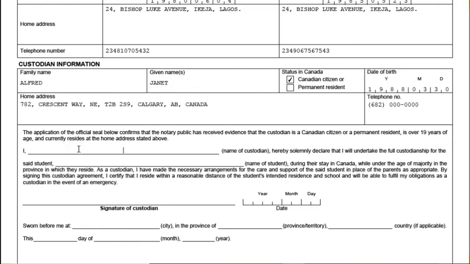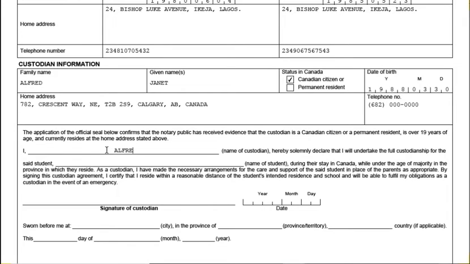Then you need to come here, you need to read what we have here. The application of the official seal below confirms that the notary public has received evidence that the custodian is a Canadian citizen or a permanent resident and is over 19 years of age and currently resides at the home address stated above. That is, the address and all the details we have here are confirmed and valid, and the person here is currently above 19 years of age, that is when you can act as a guardian or a custodian. So you need to declare this with your name.